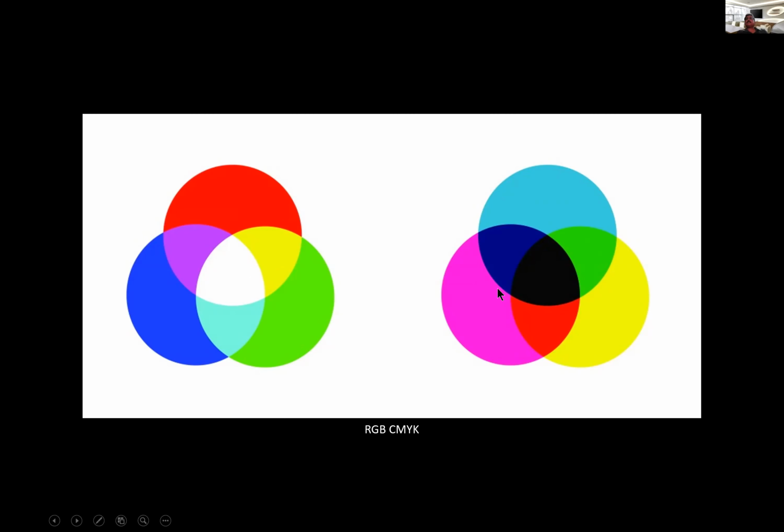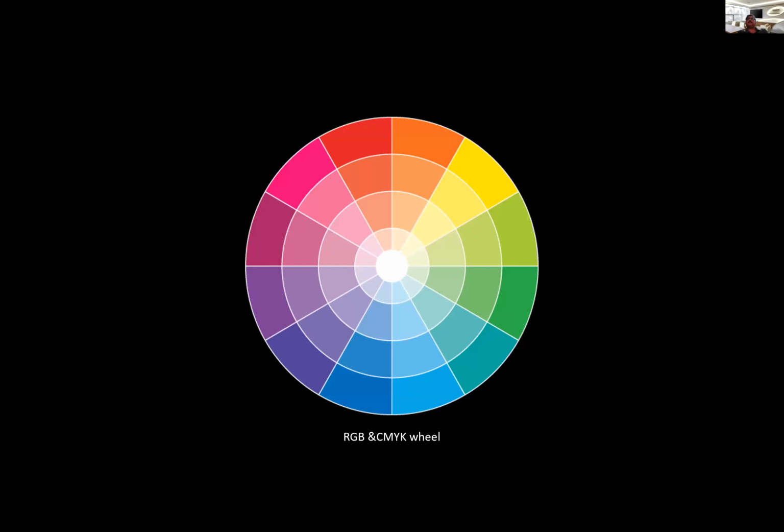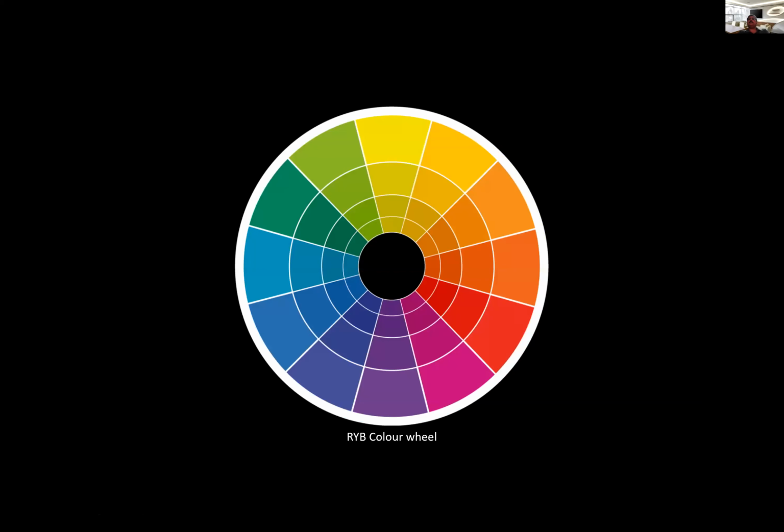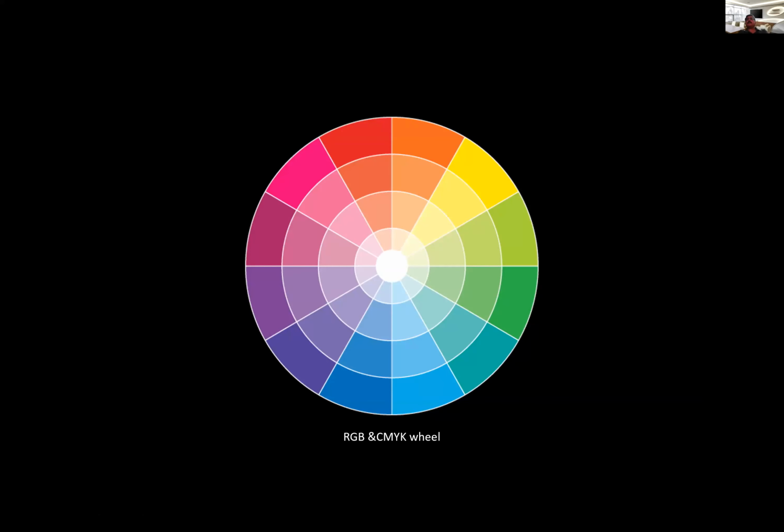Now there are also subtractive colors. These are the reverse of red, green, and blue, so this is cyan, magenta, and yellow. When they add together, they make black. This is CMYK, which is used in printing technologies. Now this is the wheel which is the RGB and CMYK wheel, so this is different from the RYB wheel. As far as photographers are concerned, we use this colorway.